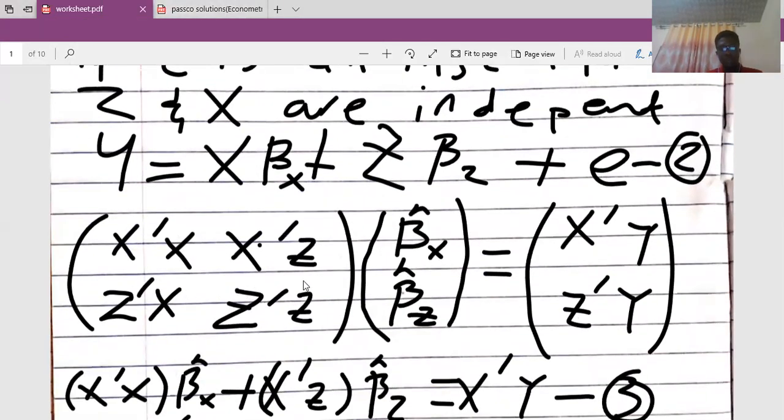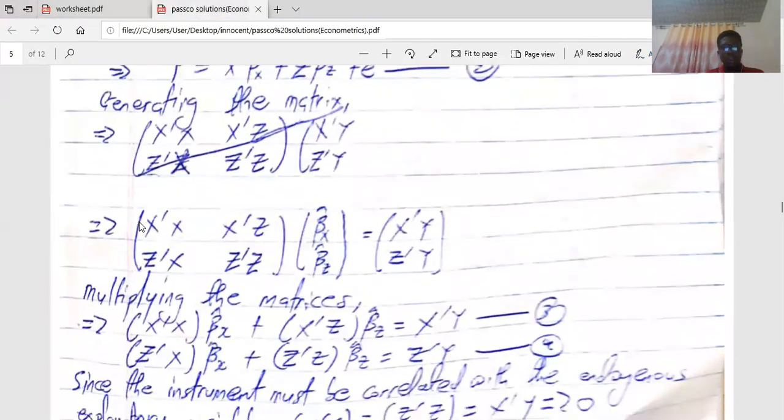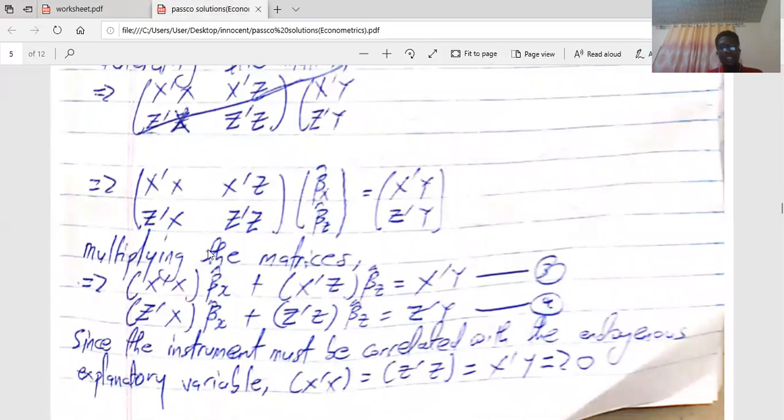Okay, this is what we saw here. Good. So we want to expand the matrix. We do it by multiplying the matrices that we have here. So this multiplied by this plus this by this, and this is what we get to be equal to our output. That's our equation 3. This will multiply the whole of this, and we get this as our equation 4.